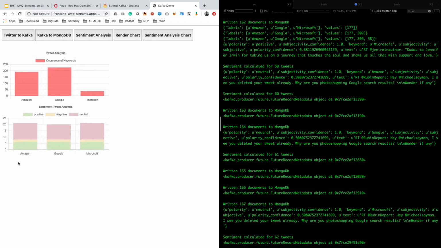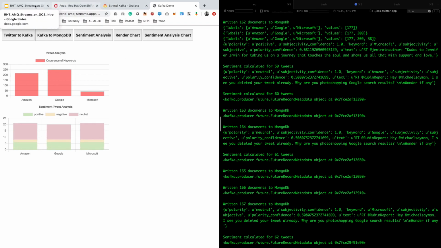The analysis is still going on, but this is the sentiment analysis of the three apps that we have: positive, negative, and neutral. It's not bulletproof right now, but you got the idea, right?